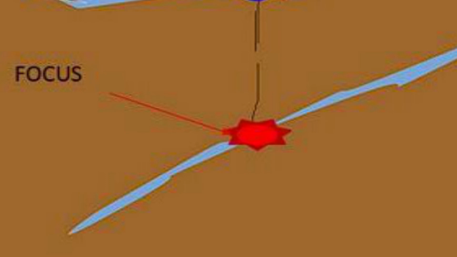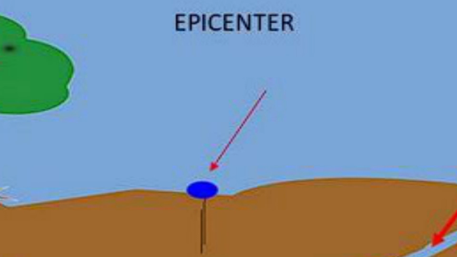Focus, or hypocenter or origin, the place where fault ruptures begin. Epicenter is a point on Earth's surface directly above a hypocenter or focus, the point where an earthquake or underground explosion originates.